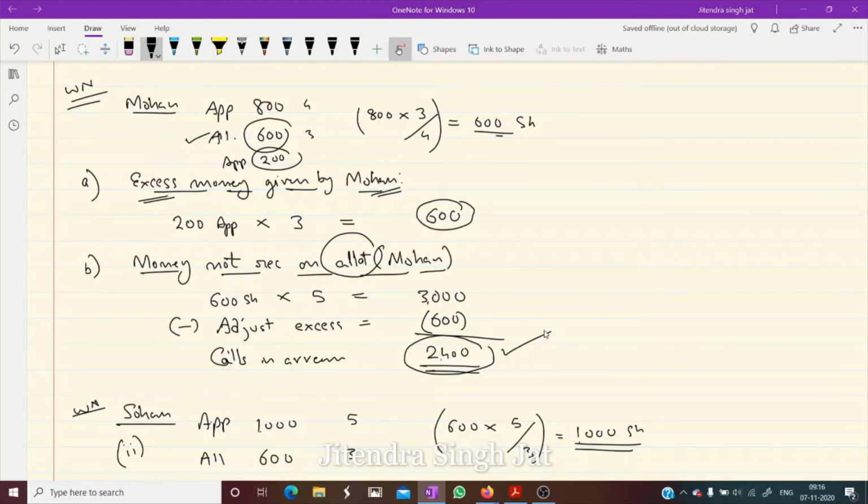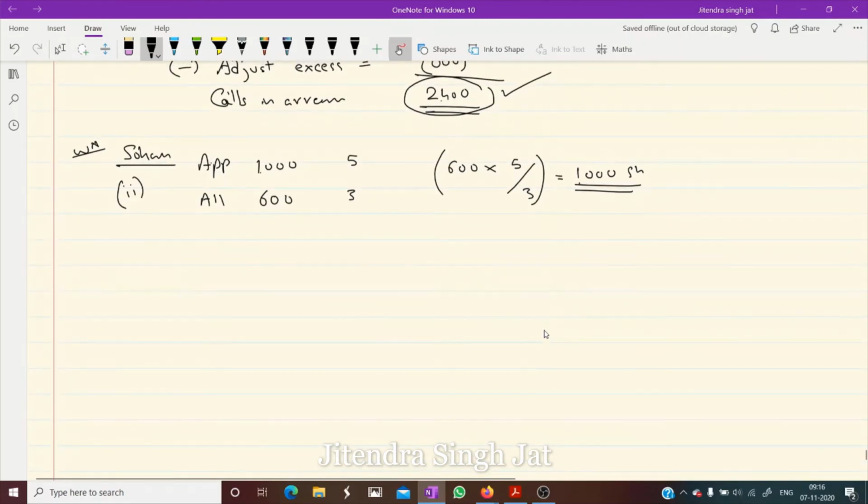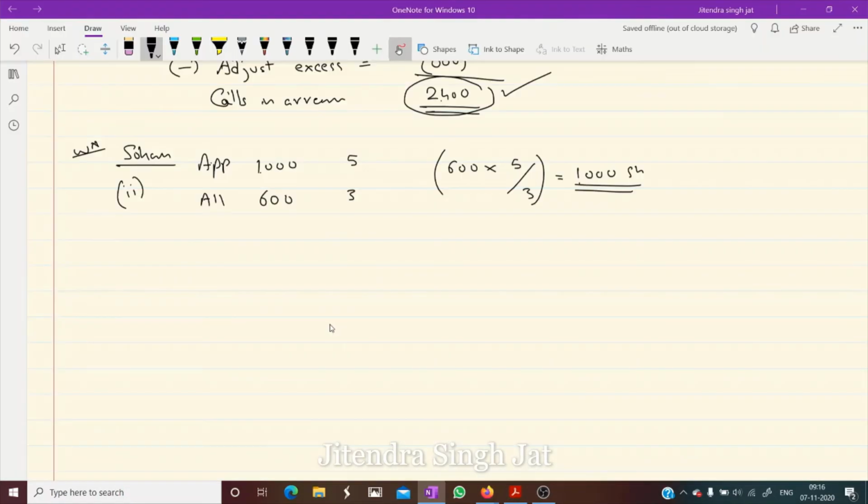Okay, so learn carefully. Now see this second point, Sohan. Again, you can see it is mentioned here, Sohan failed to pay allotment money. So we need to compute what is excess money. Again, first point, excess money received from Sohan. How much excess?